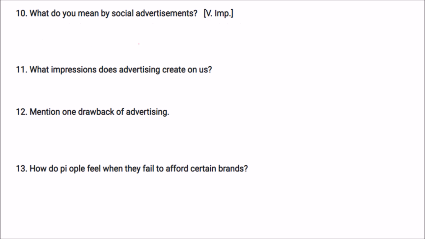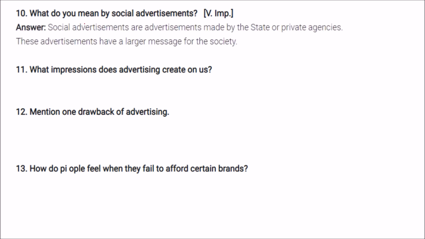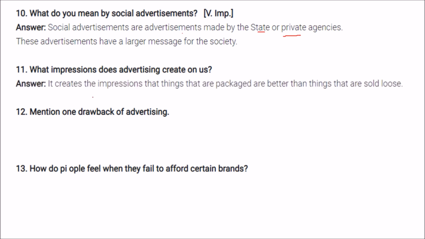What do you mean by social advertisements? Social advertisements are advertisements made by state or private agencies, especially the government. These advertisements have a larger message for the society. What impressions does advertising create on us? It creates the impression that things that are packaged are better than those things which are just sold loose.